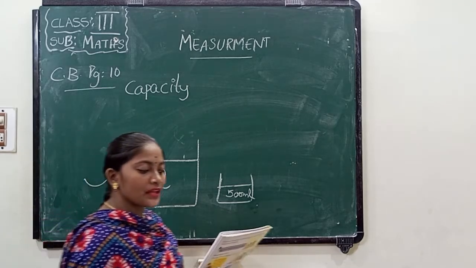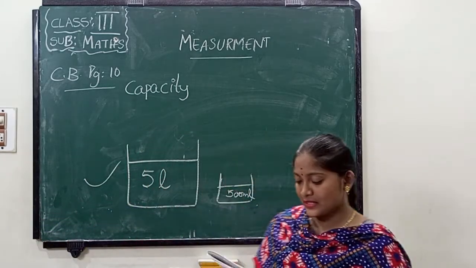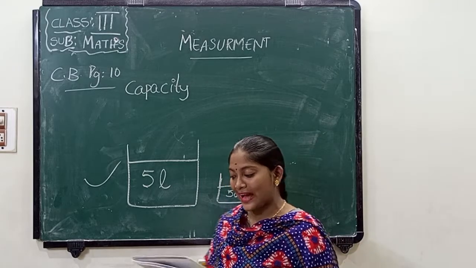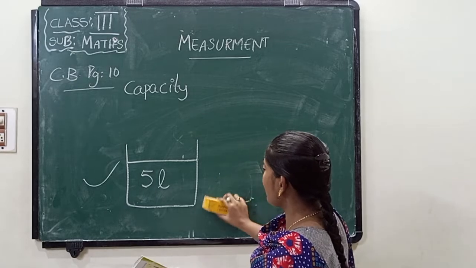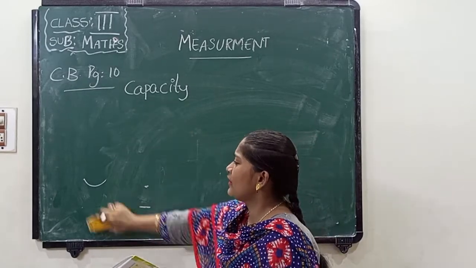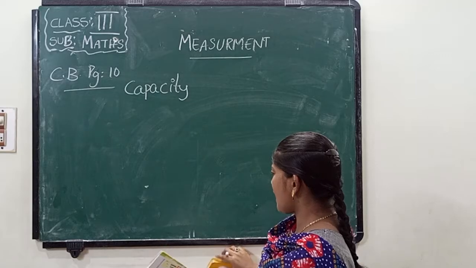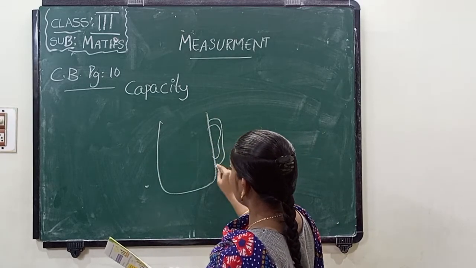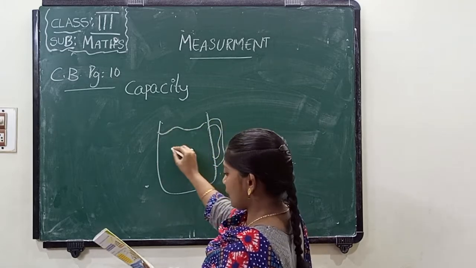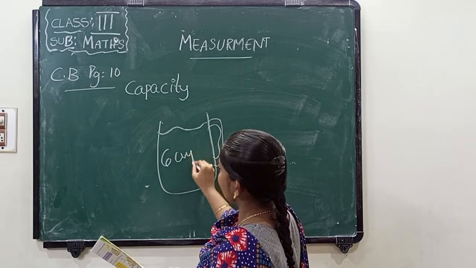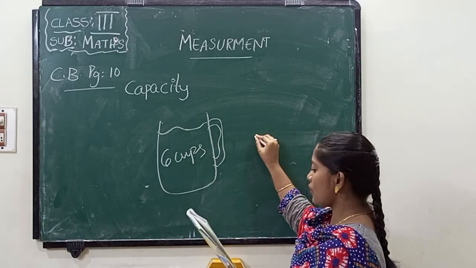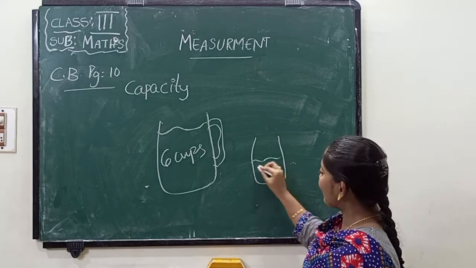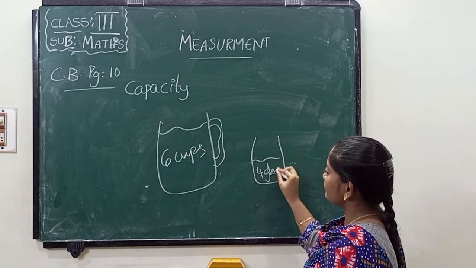A jug full of milk fills approximately 6 cups, whereas the small jug of milk will fill only 4 glasses. Here I am taking one jar, and its capacity is 6 cups, and there is a small cup, and its capacity is 4 glasses only.